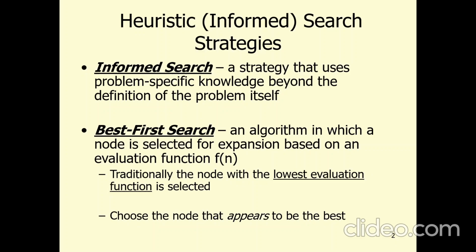So let's have a look at one of the informed searches, that is best first search. Best first search is also called a pure heuristic search. It is the simplest form of heuristic search algorithms. It is an algorithm in which a node is selected for expansion based on an evaluation function. That is, best first search algorithm always selects the path which appears best at that moment.